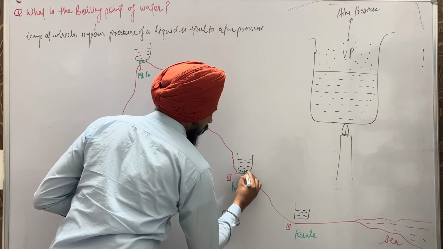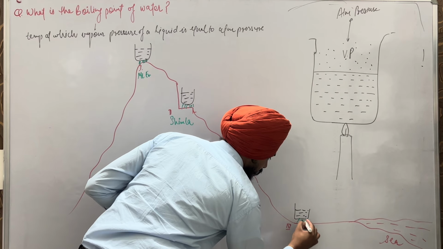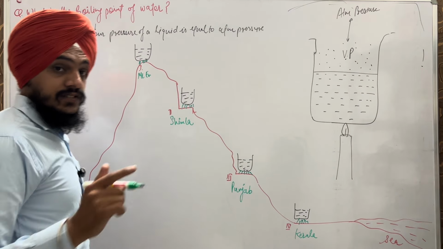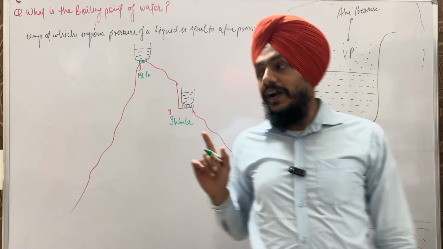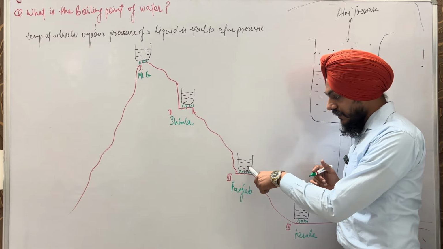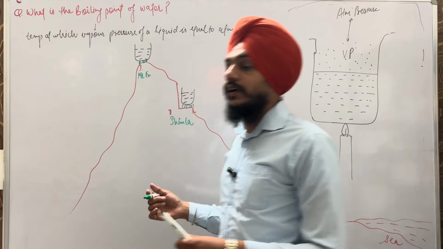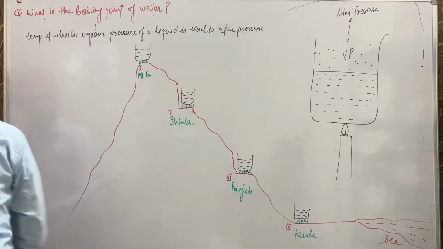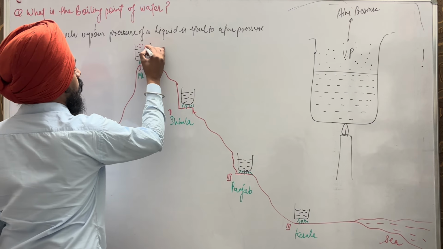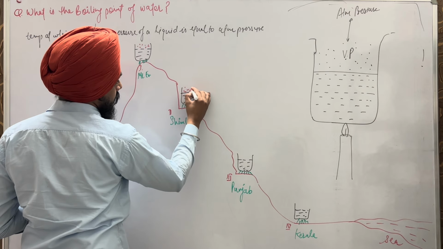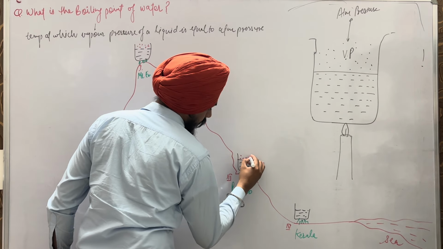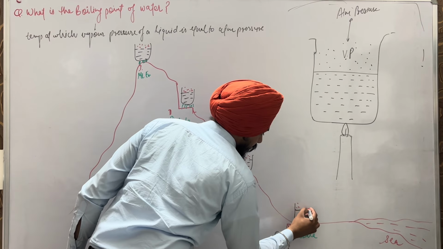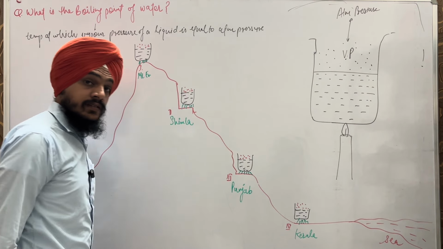When we provide heat to these beakers, the liquid is converted into its vapors. So we can draw the vapors here.